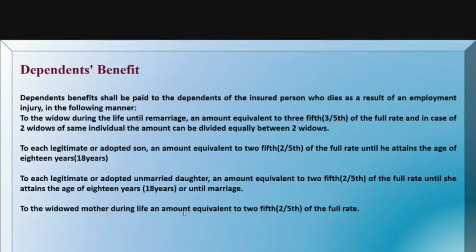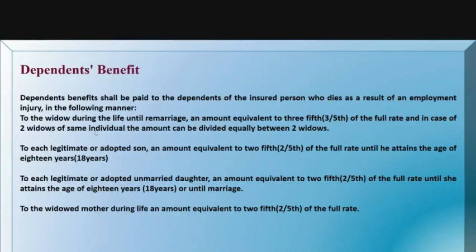So the dependence benefit shall be paid to the dependents of the insured person who dies as a result of an employment injury in the following manner. In case she is a widow, during her life until remarriage, an amount equivalent to 3/5 of the full rate, and in case of two widows of the same individual, the amount can be divided equally between the two widows. So this is the first benefit, the dependent benefit.